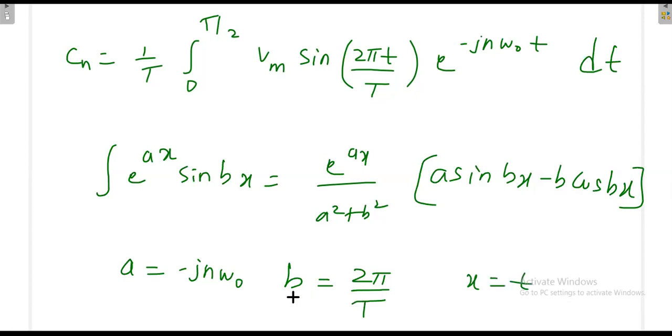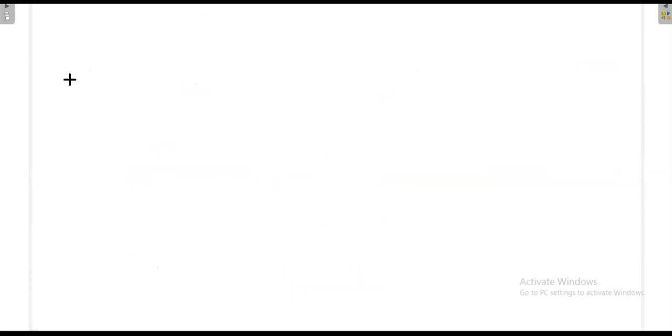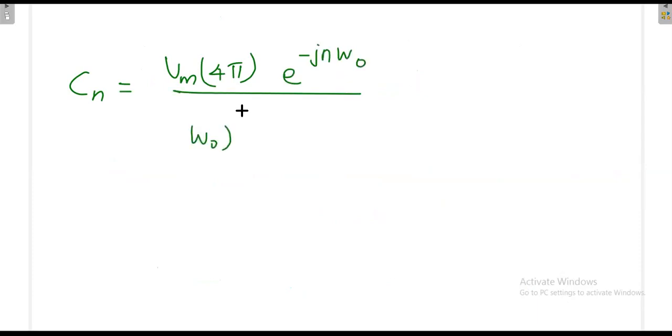Once after all the computation, you will get a value like this: Vm 4 pi e power minus jn omega naught divided by omega naught square minus n square omega naught square. Again, what is omega naught?